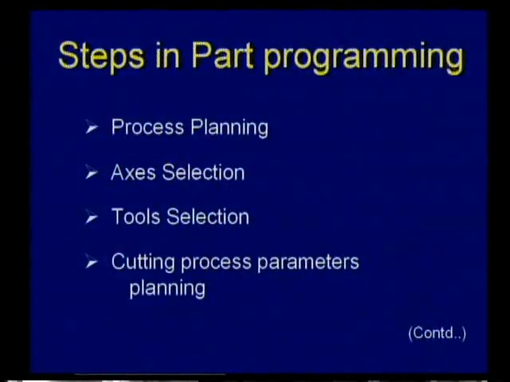Next is tool selection, cutting process parameters planning. Even in manual manufacturing, the success or the efficiency of a manufacturing purely depends on cutting parameters. Generally the cutting parameters are cutting speed, feed and depth of cut. So similarly these parameters will play an equivalent role even in machining with a CNC system.